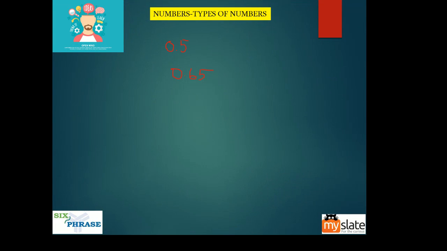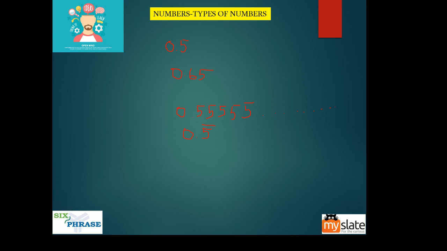Now it is non-terminating. Why is it non-terminating? Look at this number: 0.5555. This goes on like this, and that is what non-terminating means. This 55555 goes on like this. People usually write it like this: 0.5 with a dash over it.